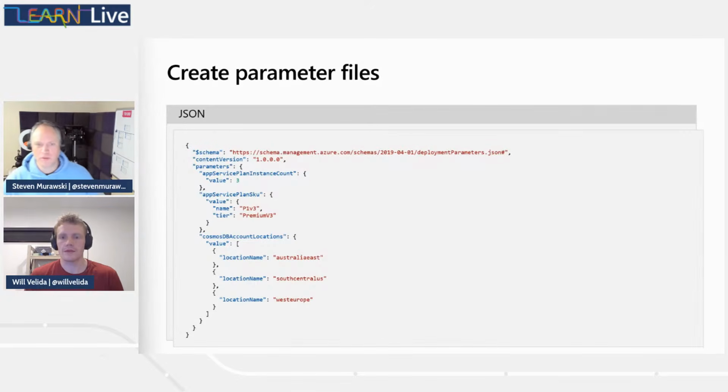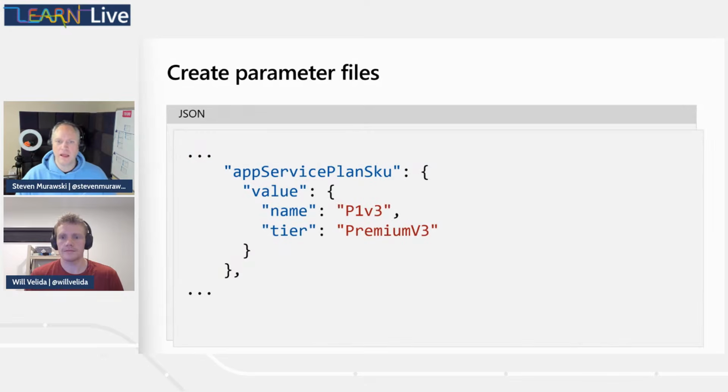Now, Will, if we drill down here, we can see we have our parameter name, app service plan SKU, just like what we defined earlier in one of our examples.